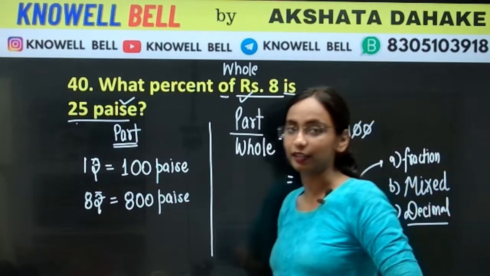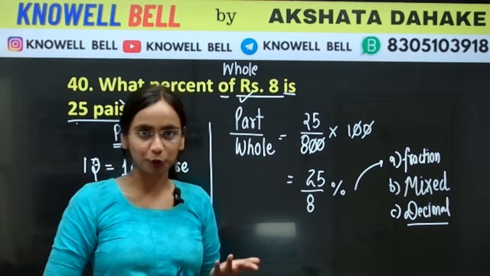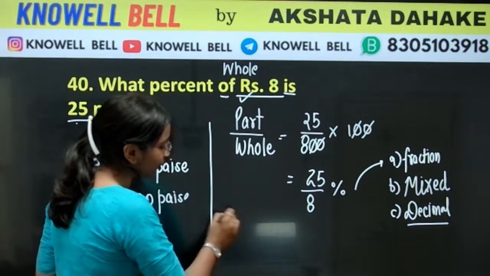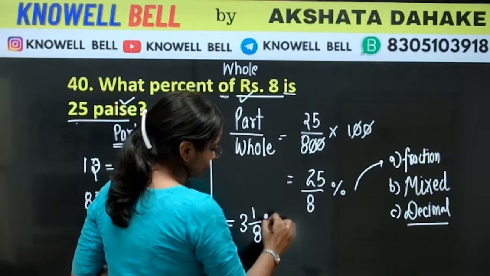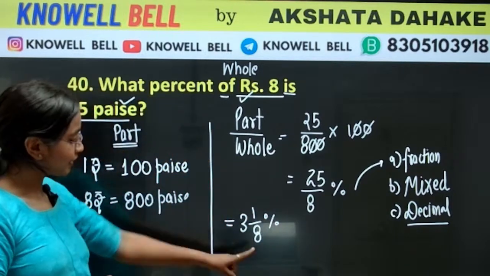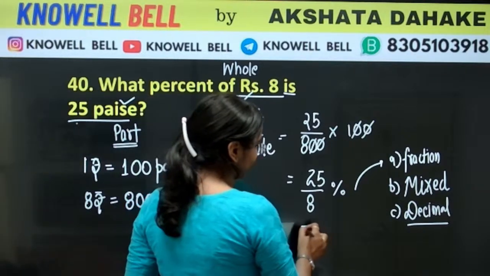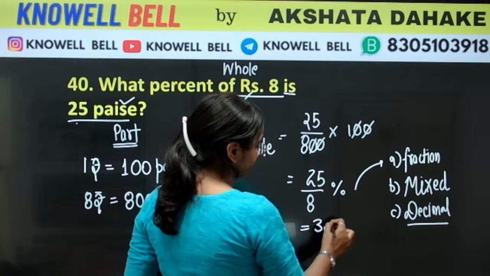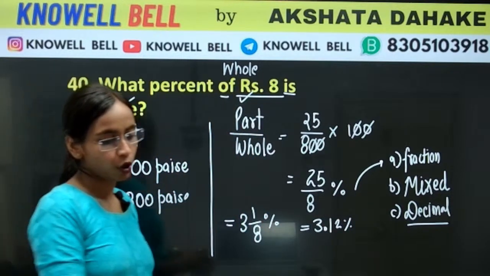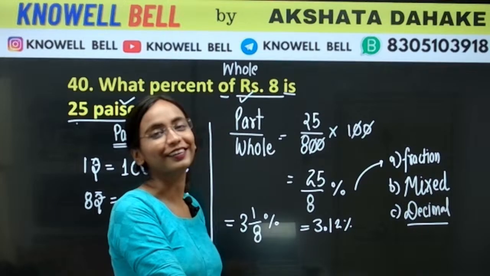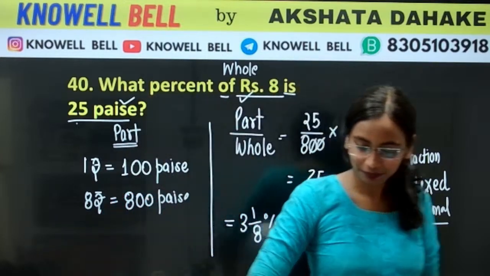Yes, that's what I'm saying, Kanishka. It will depend on the option. You may directly get 25/8 in the options, or you may get the mixed fraction, 3 1/8%. This one will also be correct. 8 3s are 24, plus 1, 25. Or you can also get it in decimals. So it will depend on the options. Not paise, Harshita. The unit will be percentage. We are converting it into percent.